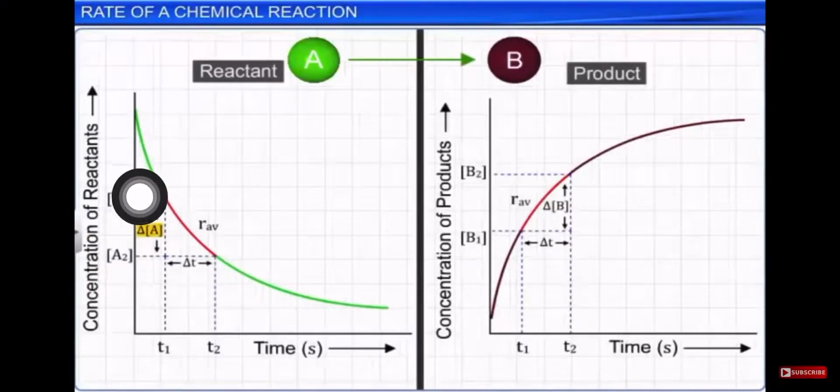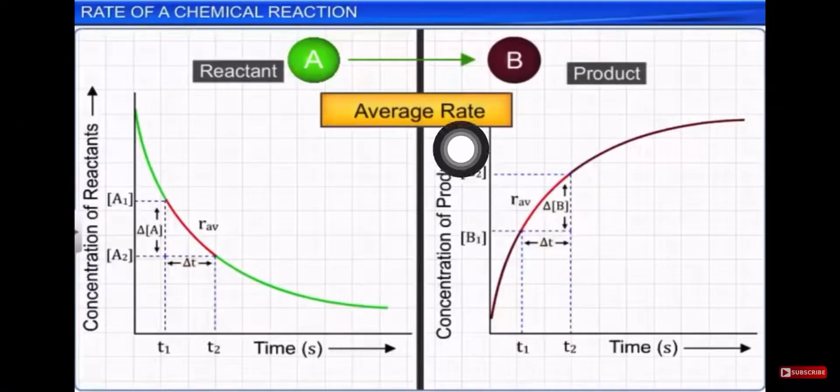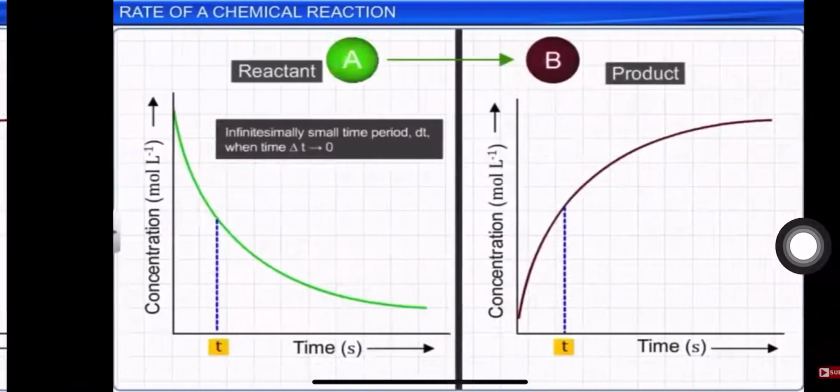So the curve which is joining these points is nothing but our R average. This R average is of the reactant. Similarly over here, if we see T1 and T2, at that time the concentration is B1 and B2, right? So here also, in the same way, delta B and delta T are there, and the curve obtained is known as R average. So in this way, this is the average rate of the reactant and that of the product.